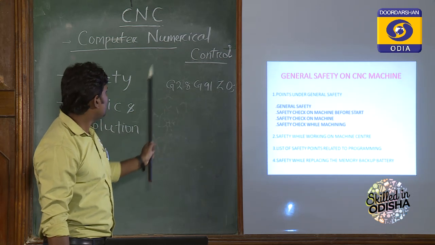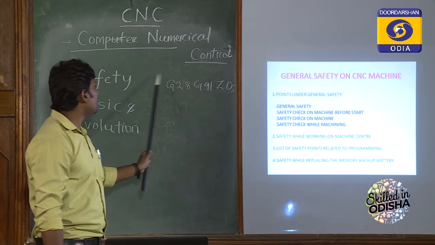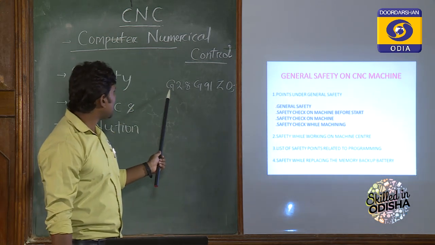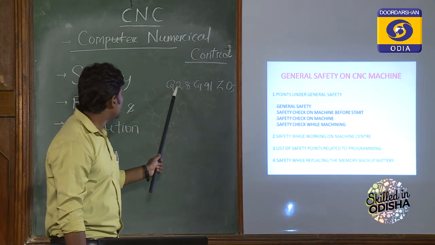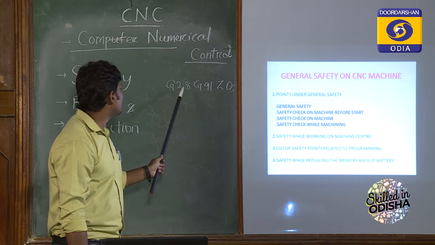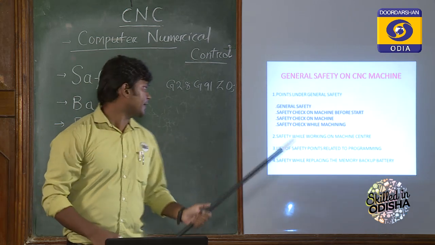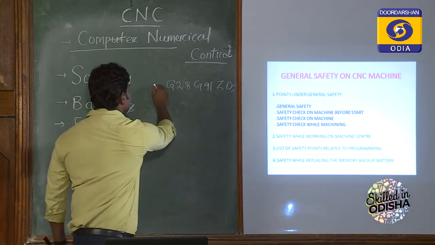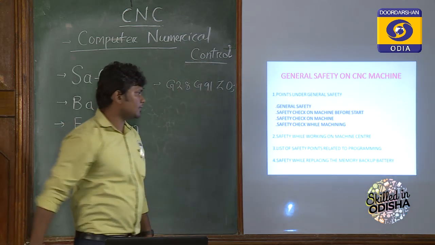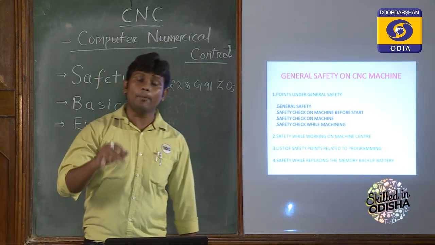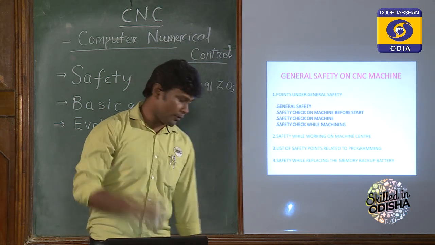So this is called a single block or one line of the program. One line of the program contains alphanumerical codes that I have already told you. This one is alphabetic, this one is a numerical code. Combined, this is called a block. Later in the classes, we will see how to do programming. But before doing the programming, you should check the proper procedure. I'm not going to that point right now.